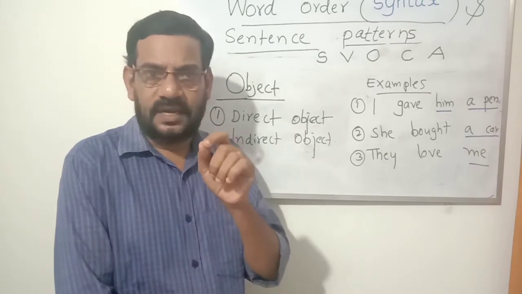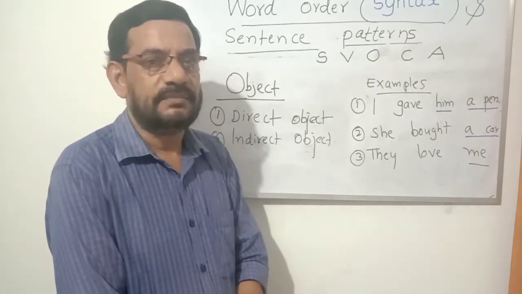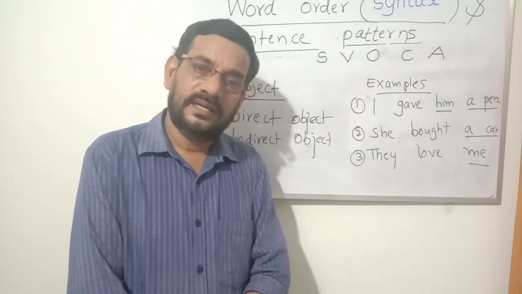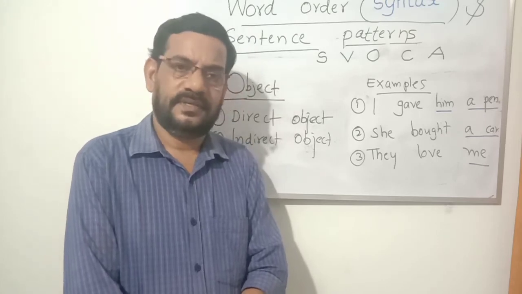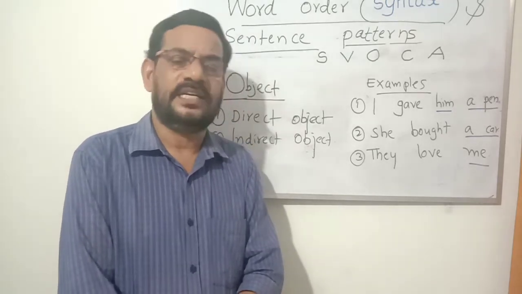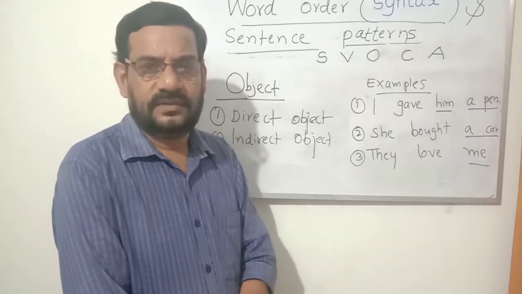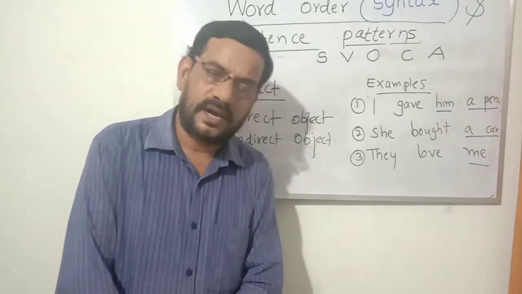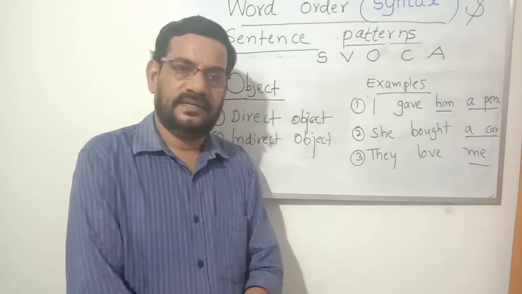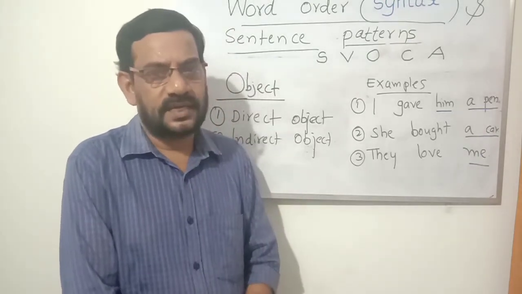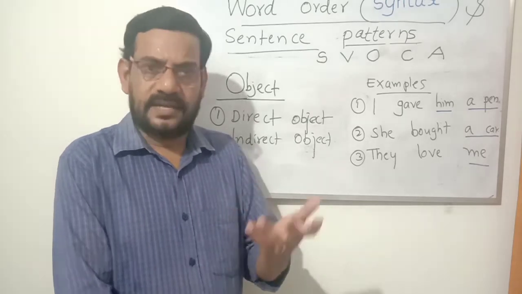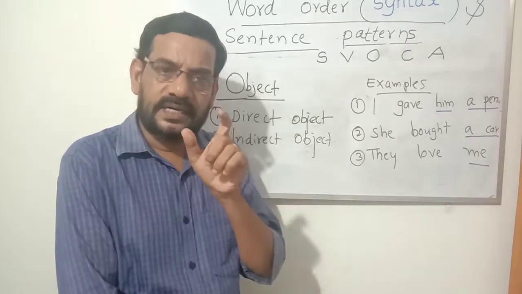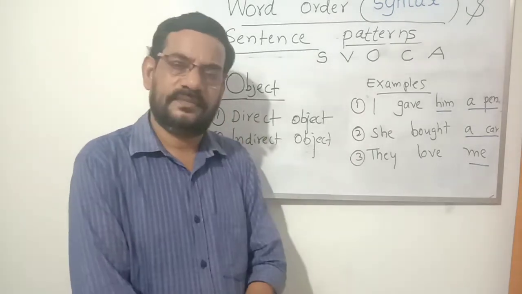If a verb has an object, that is a transitive verb. For example, B-Y, buy is a transitive verb. Why? That verb has an object. Any type of object is possible to be placed there after the verb. I buy a car, or I bought a car yesterday, or I'm going to buy a car. Buy what? Object is there. A car or a bike. So the verb buy is a transitive verb because that verb has an object, any type of object.